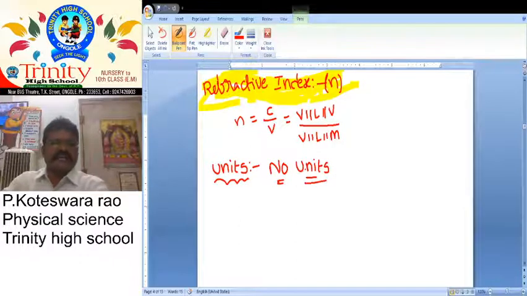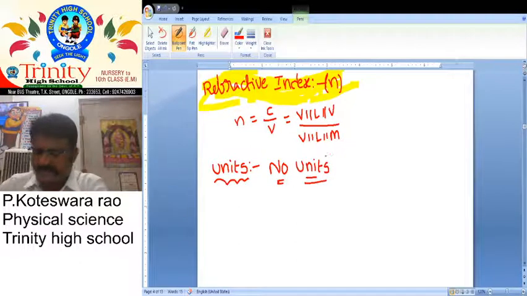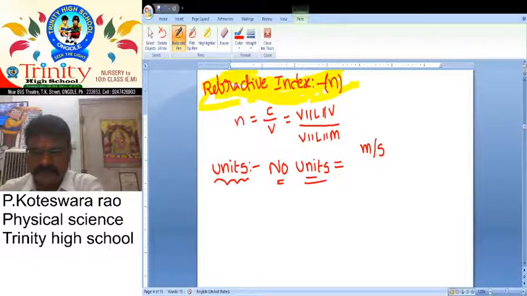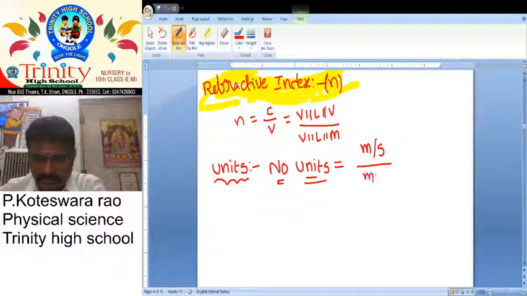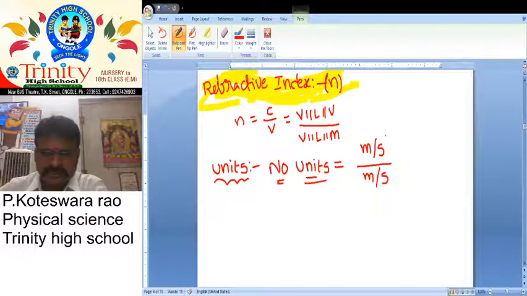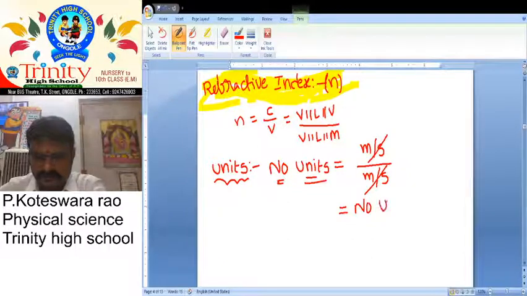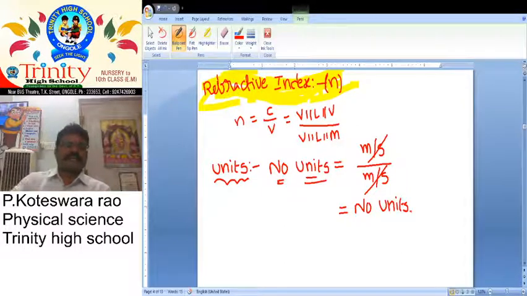Why are they not having units? For example, here velocity of light in vacuum, what is the unit? Meter by second. Then what is the unit of velocity of light in medium? It is also meter by second. So here meter by second cancel. That's why there are no units for refractive index.